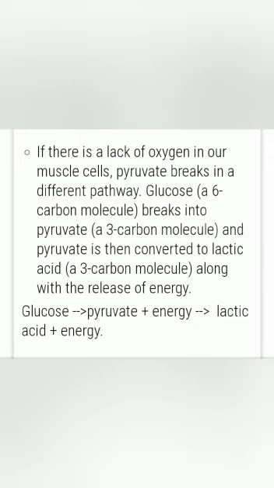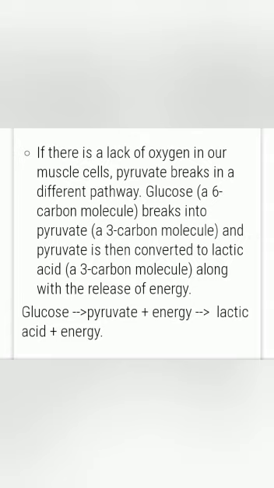And one more thing here, you need to remember that accumulation of lactic acid in the muscle cells can bring about muscle cramps. Okay, so to get relief from the muscle cramps, you know that we have to take a hot water bath. Because if we take a hot water bath, then this lactic acid will be broken down and we will get relief from the muscle cramps. So what happens in the muscle cells? First, glucose is broken down to pyruvate and pyruvate is converted to lactic acid and energy.